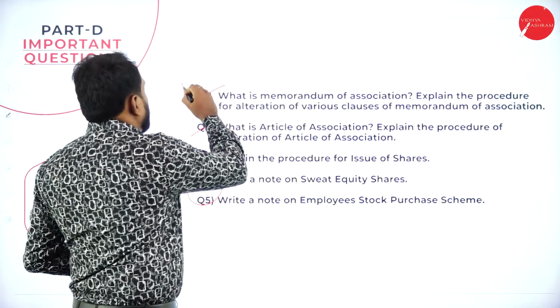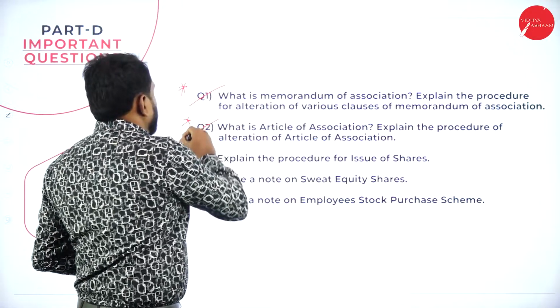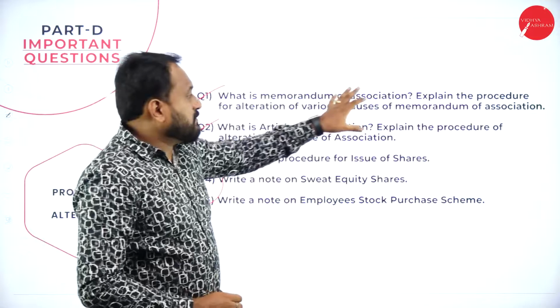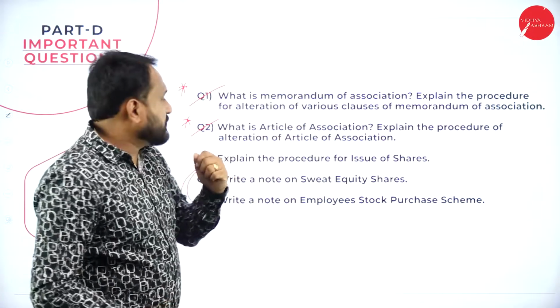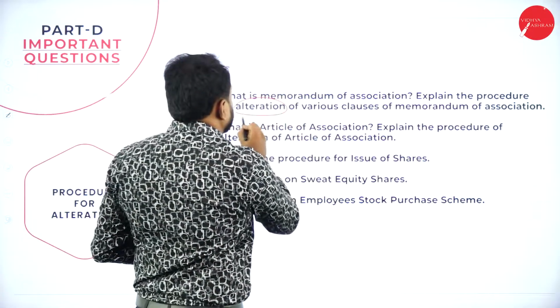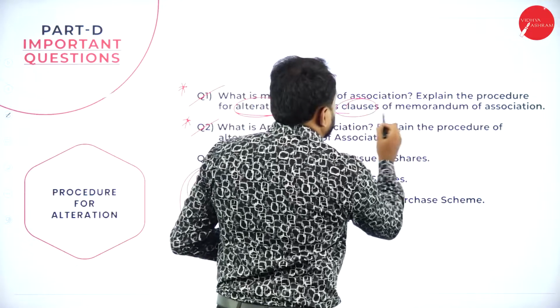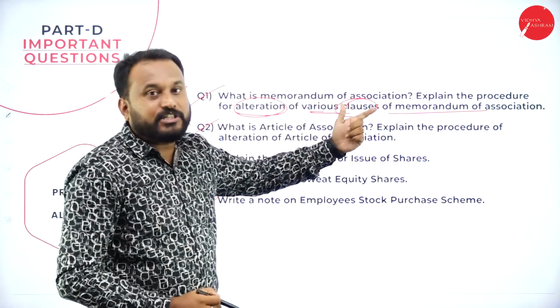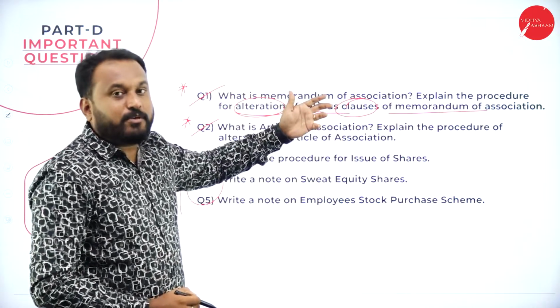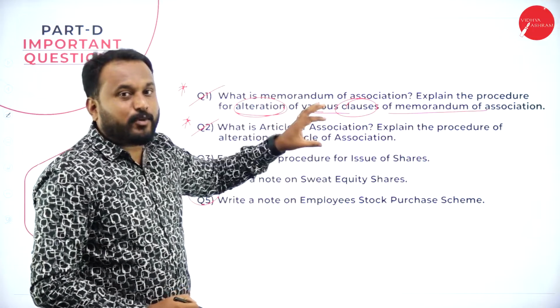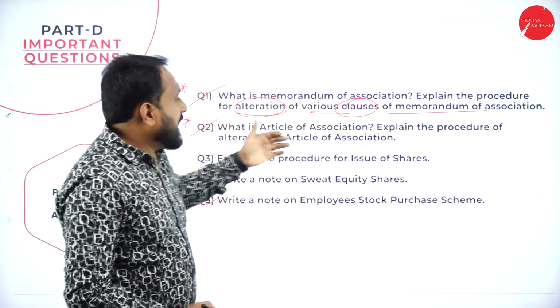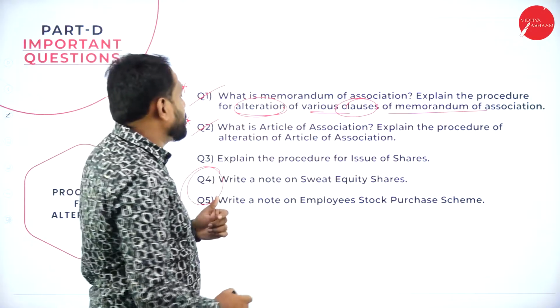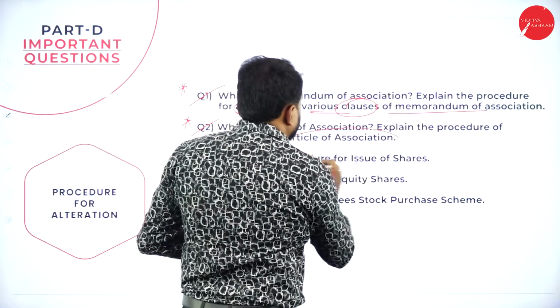Now the first question is a very important question. These 2 questions are very, very important. What is Memorandum of Association? Explain the procedure for alteration of various clauses of Memorandum of Association. See, this is a repeated question because it's very, very important and you will be getting a question like this. What is Articles of Association? Explain the procedure for alteration of Articles of Association.